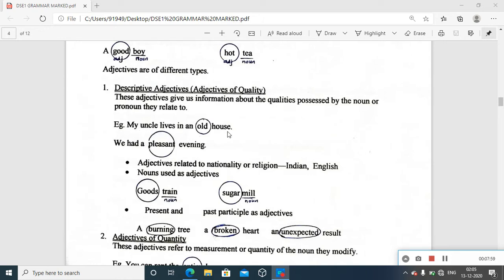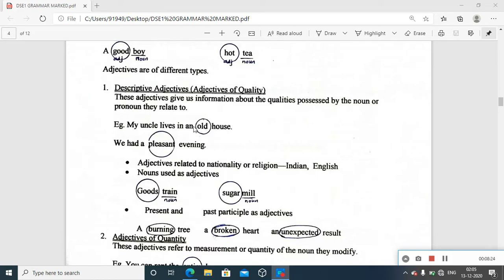House is a noun. But here we are trying to get the example for a kind of adjective that talks about the quality of a noun. In that case, definitely we can concentrate on this noun, that is house, and what kind of a house it is. It's an old house.